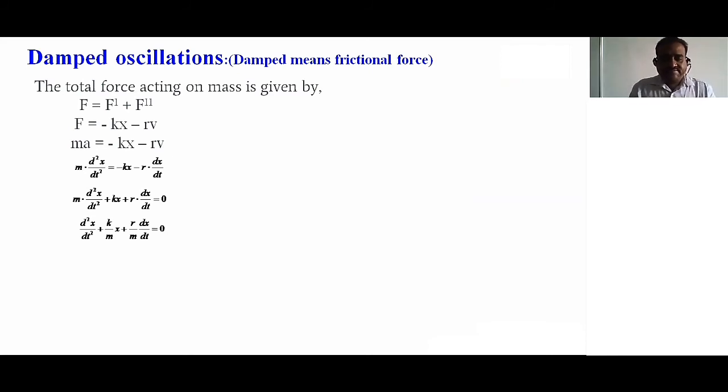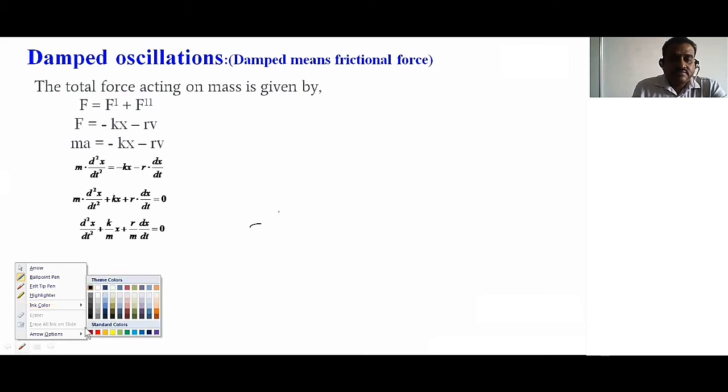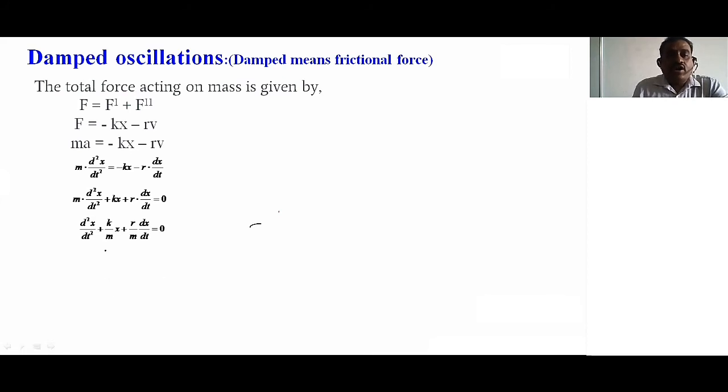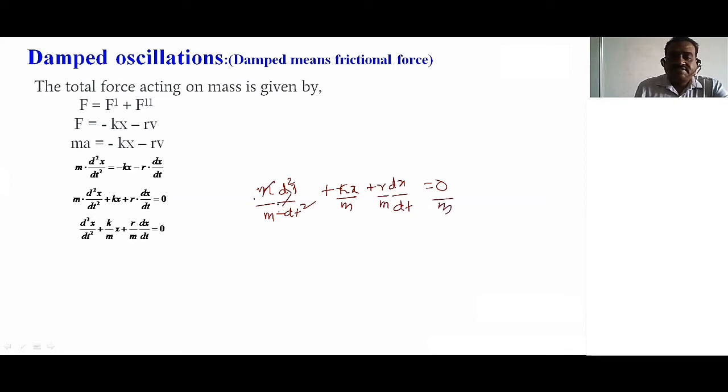So m d square x by dt square plus Kx plus r dx by dt is equal to 0. Dividing both sides by m, the m gets cancelled in the first term.